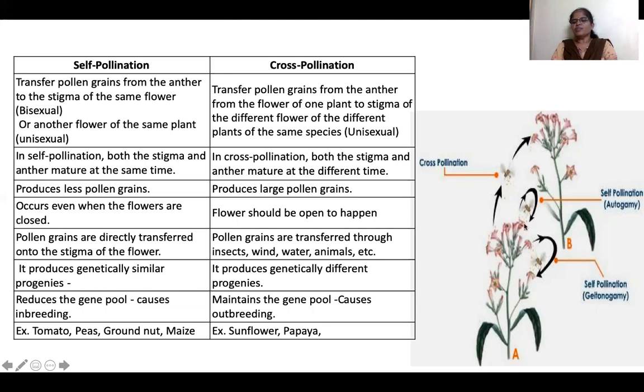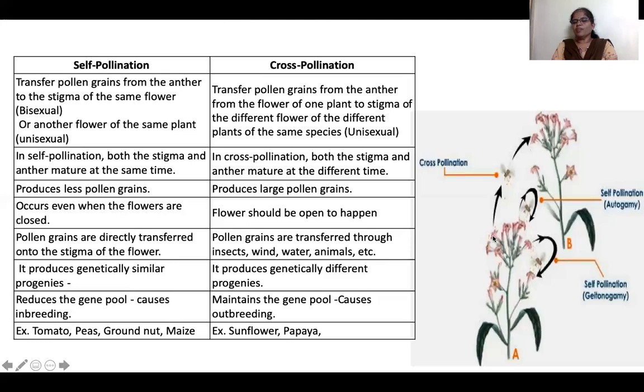Imagine this were hibiscus. Since the female and male reproductive organs are in the same flower, if the pollen pollinates here itself, this is also self pollination. If pollination occurs in the same flower or between two flowers of the same plant, both are called self pollination. If pollen from one plant goes to another plant, this is called cross pollination.